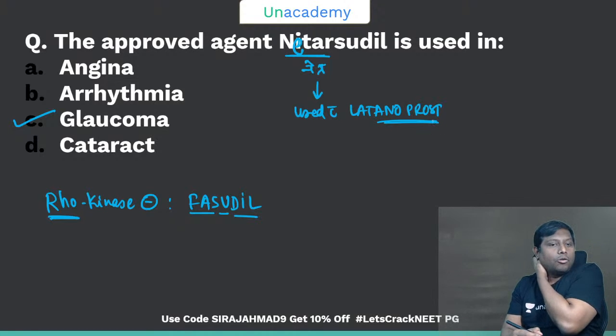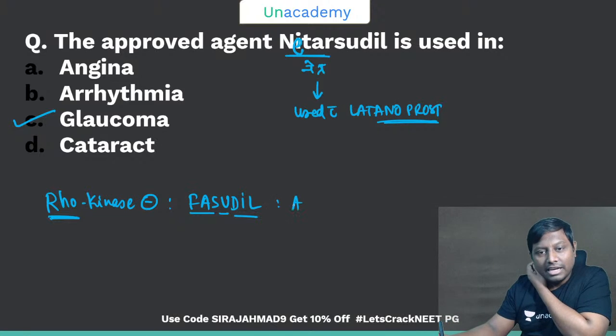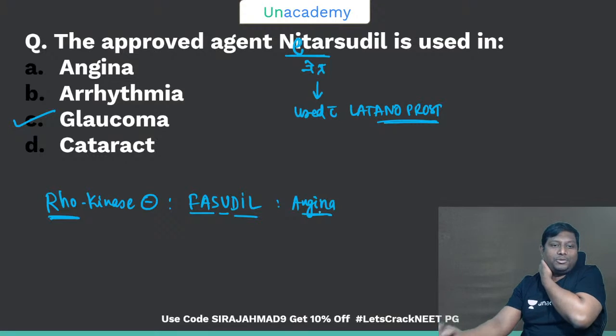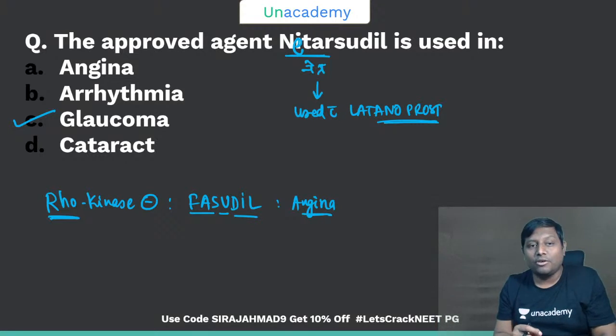There is one Rho kinase inhibitor, Fasudil, that can be used in angina as well. This is an approved drug for angina, agreed, but not Nicorandil. Fasudil is yes, but not Nicorandil. I hope it is clear to all of you that glaucoma is the correct answer.